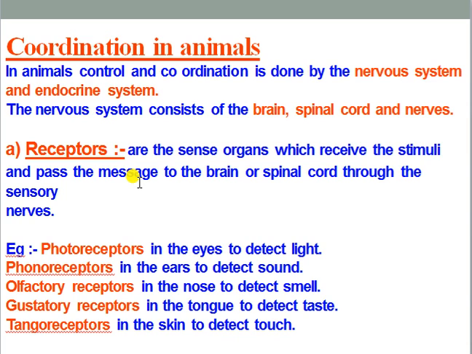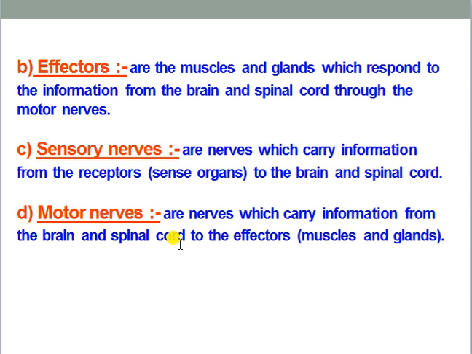Tango receptor. Tango means touch, that means these kinds of receptors are exclusively capable of obtaining various kinds of touch stimulus. It can be heat, it can be any kind of touch which is related with our skin or which is given on our skin. So obviously these receptors are present on our skin and responsible for obtaining touch stimulus from any kind of source. So these are the types of receptors. I think we have understood properly.